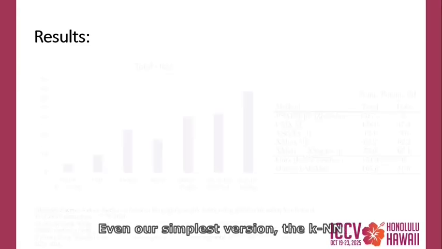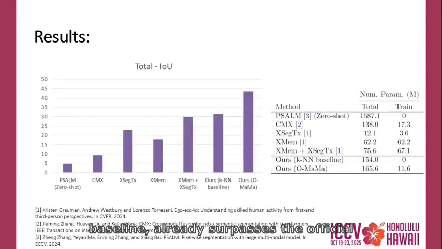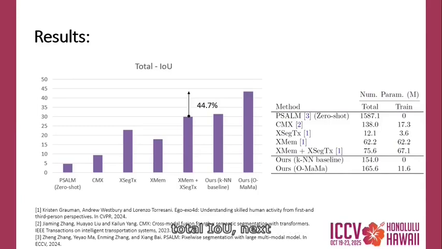We use the novel Ego-Exo4D dataset for our experiments, specifically the correspondence set. Even our simplest version, the KNN baseline, already surpasses the official XMem-XSegTx baseline from the benchmark. Our full method, O-MaMa, further improves performance, reaching 43.4 total intersection over union.